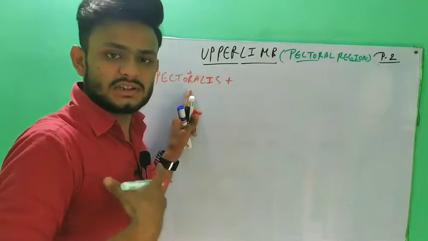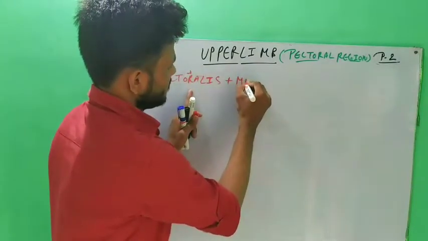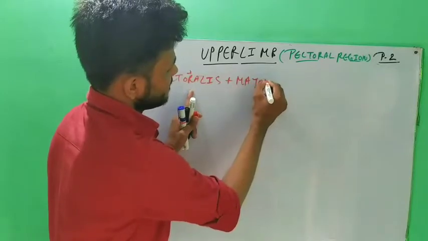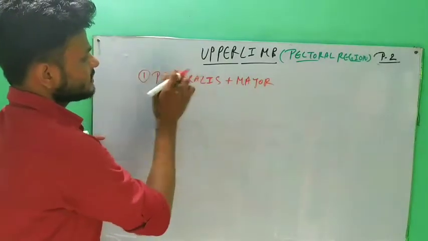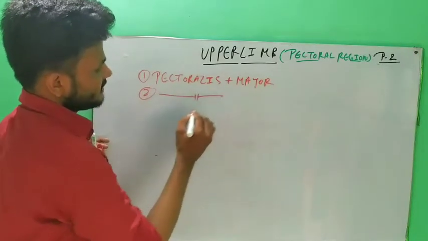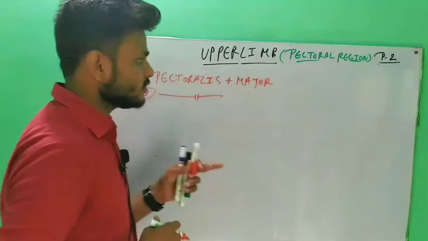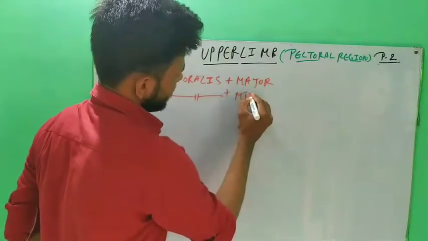This muscle is major, a big, broad muscle, that's why it is called major. So the first muscle is pectoralis major. The second muscle in the pectoral region is also called pectoralis, but it is a smaller muscle, that's why it is called minor.